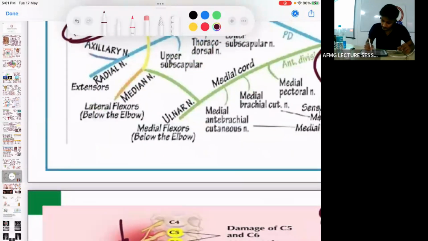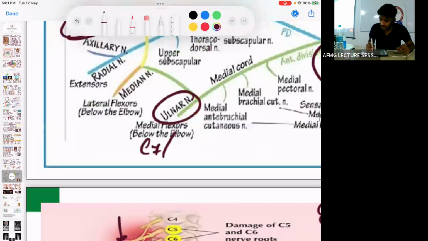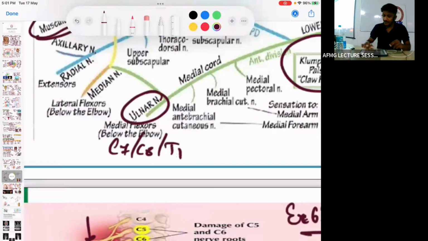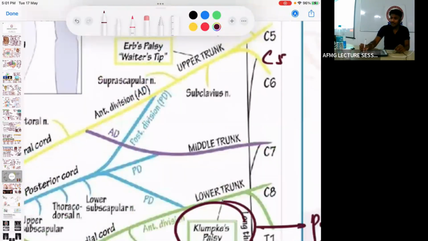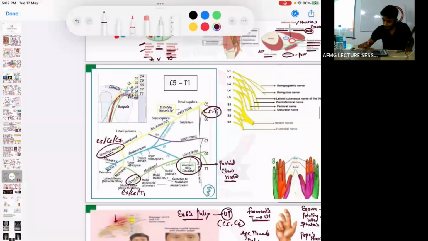Ulnar nerve root is C8, T1. Brachial plexus is C5 to T1. Median and radial nerve roots are C5 to T1. No problem, okay.